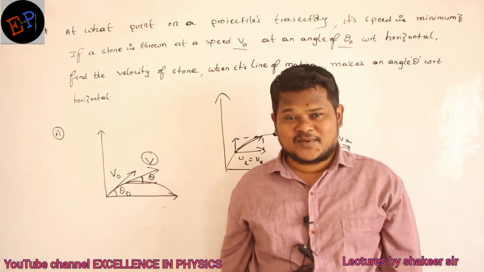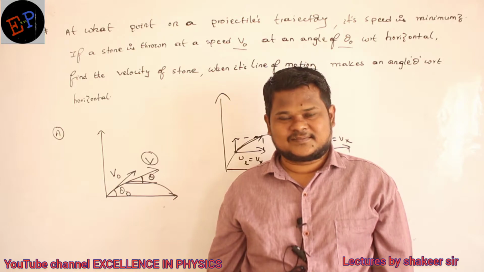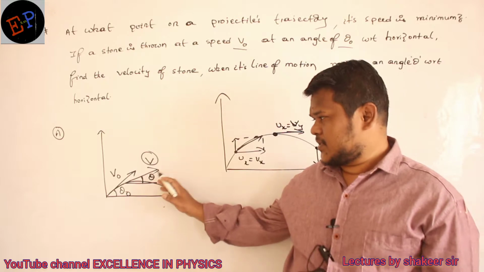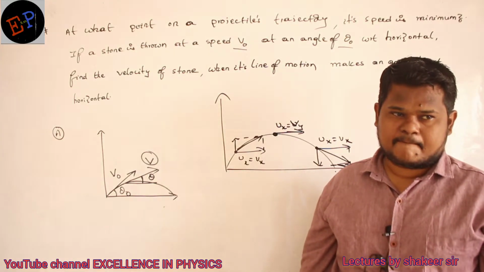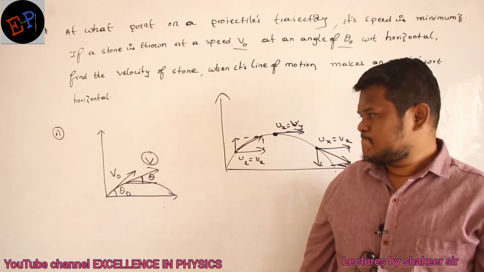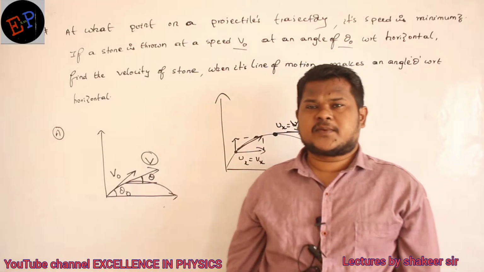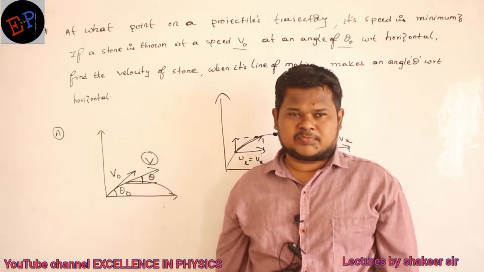But time is not given. Then v is equal to root of vx square plus vy square. But he is asking the final velocity, no? vx is the instant velocity, vy the final velocity. Height is not given. To use v square minus u square is equal to 2 a h, is the height given? No. Then how can I do it?